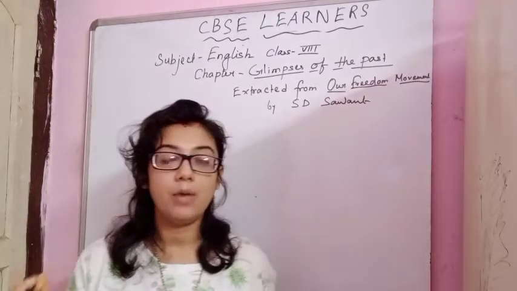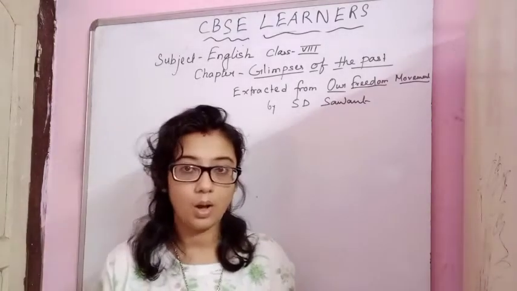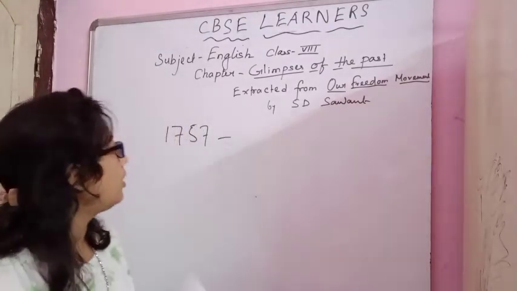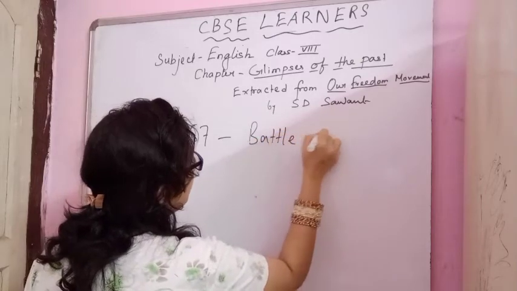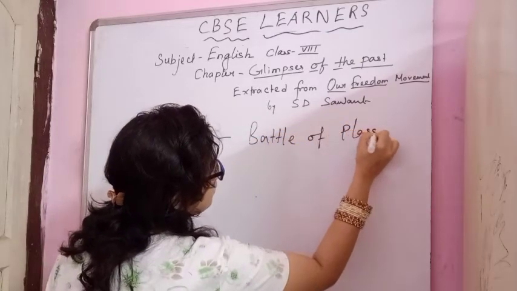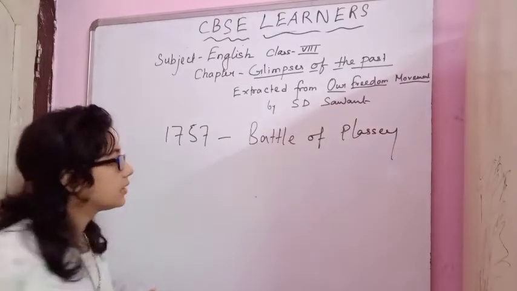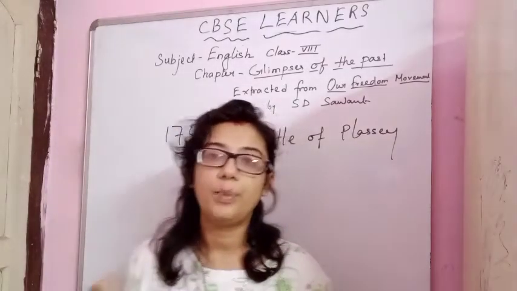Robert Clive was the Governor General of West Bengal at that time. So in 1757, the Battle of Palasi happened.